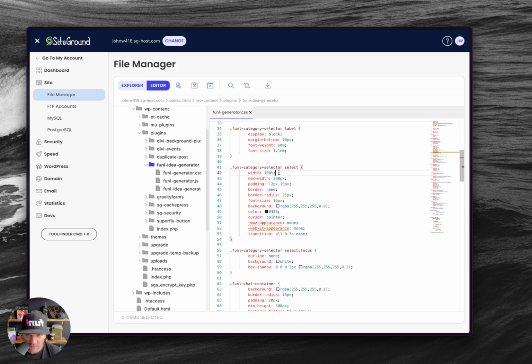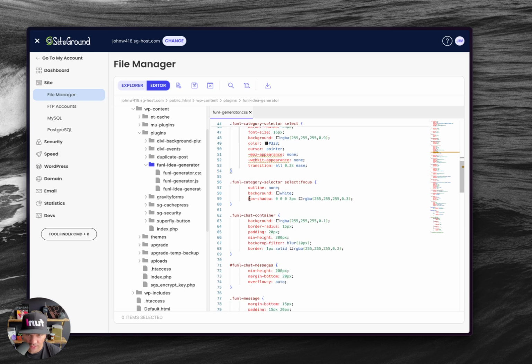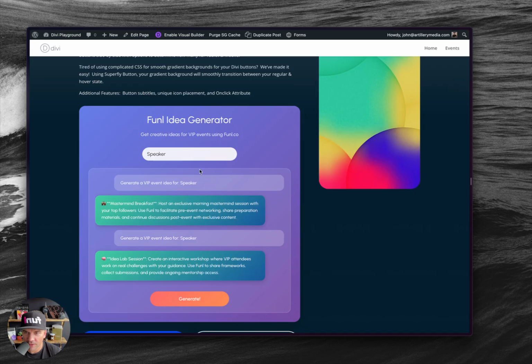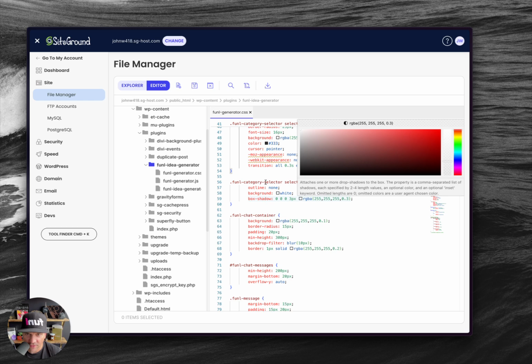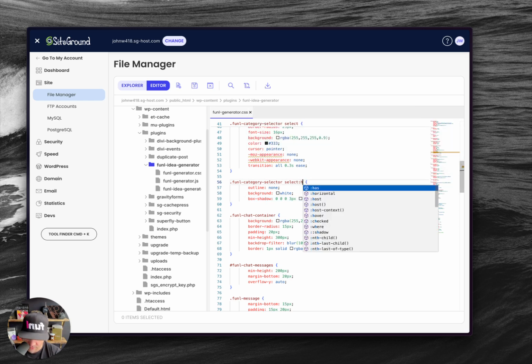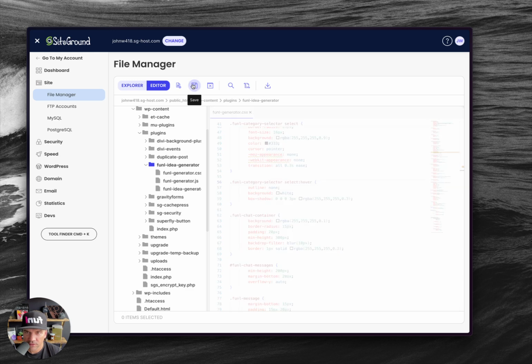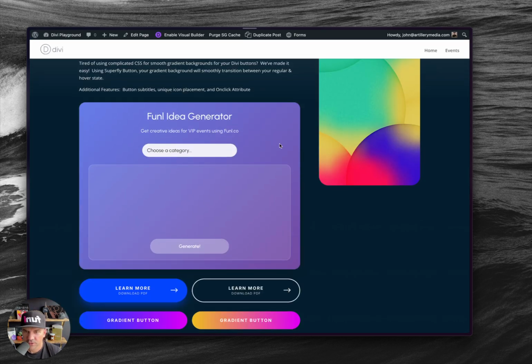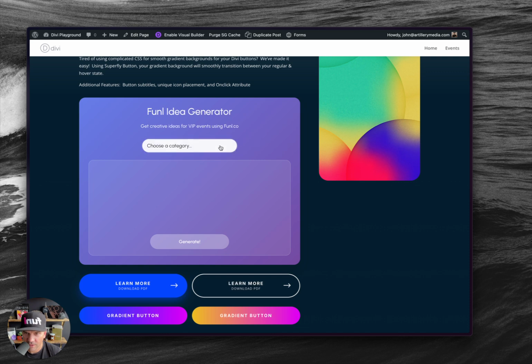So here's the select focus, adding that box shadow around it, like when I focus it there. Actually, I'm going to change that to hover. So instead of focus, let's just do that on hover. Because now when I hover over it, there we go. I like that.